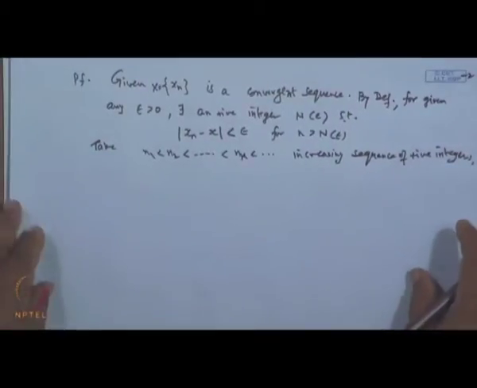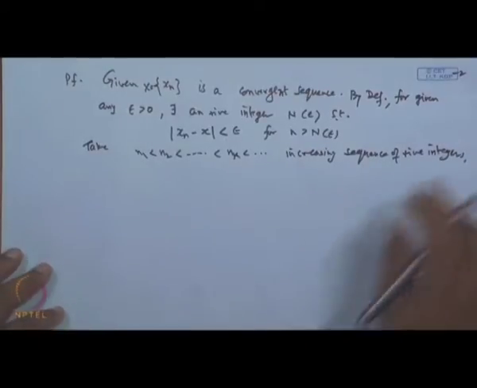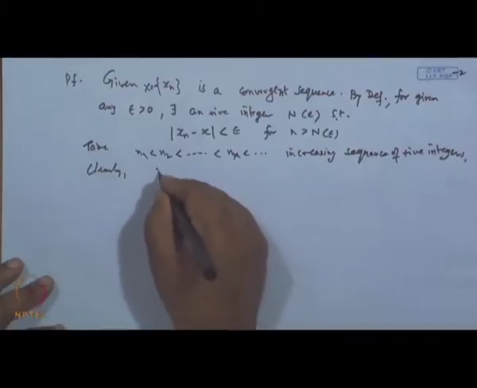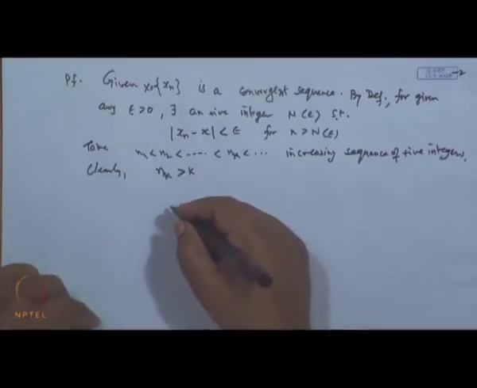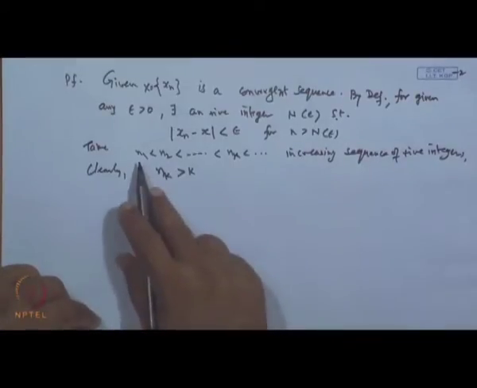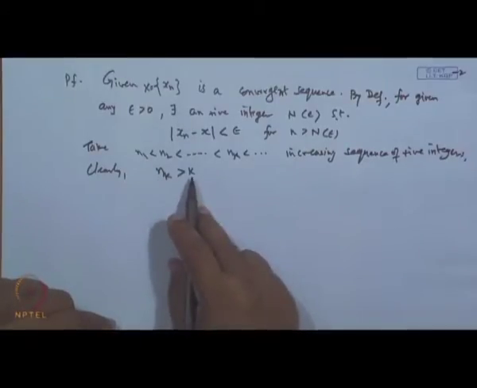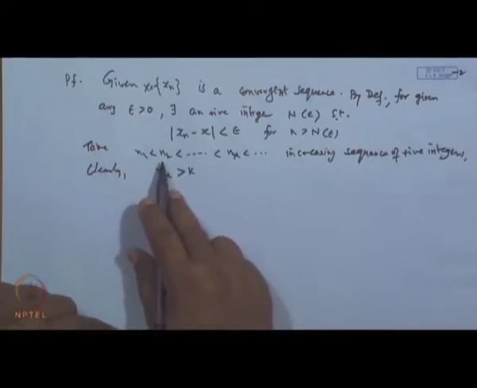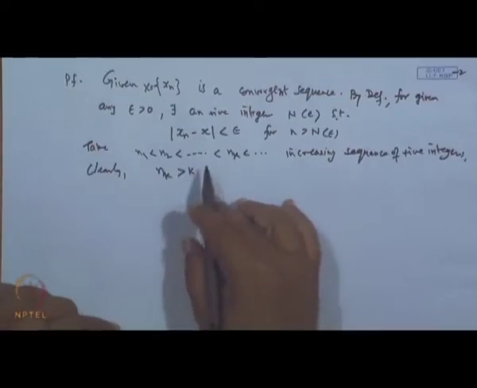Now, obviously, clearly this n k will be greater than or equal to k. Because if k is 1, then you can identify n 1 which is greater than 1, then for k equal to 2, you can identify another positive integer such that n 1 is less than n 2 which is greater than 2, and like this.